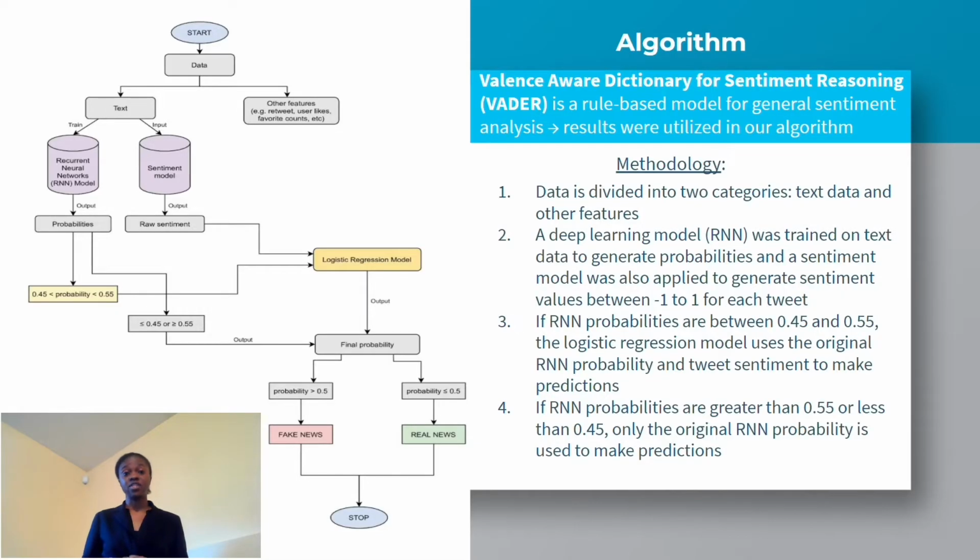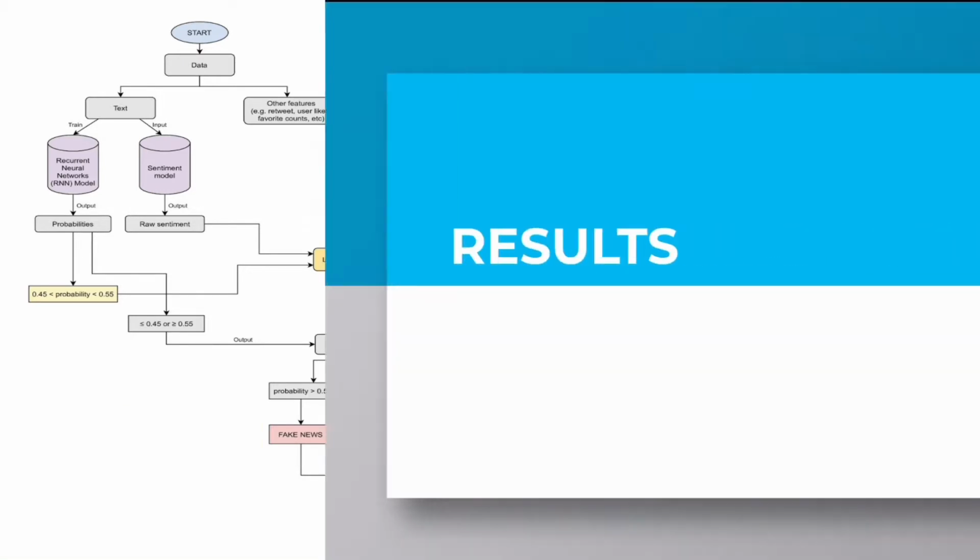What happened is that if the RNN probabilities were between 0.45 and 0.55, then those probabilities, along with the sentiments, were used in a logistic regression model to create final probabilities. Otherwise, the original RNN probabilities were used.